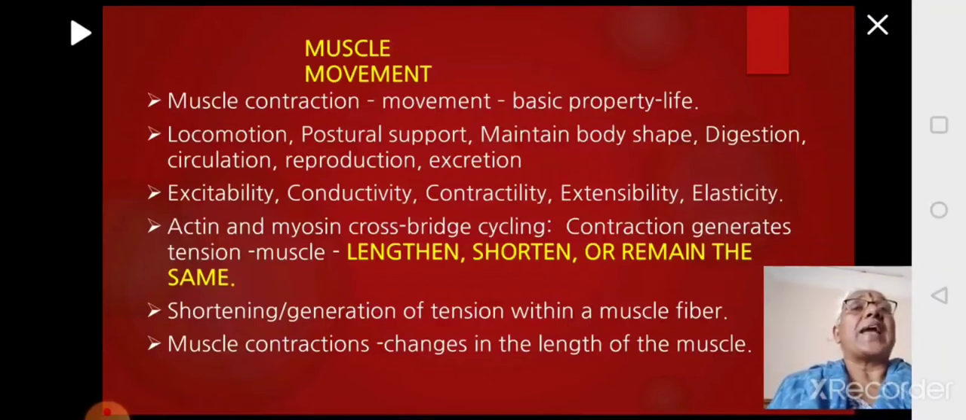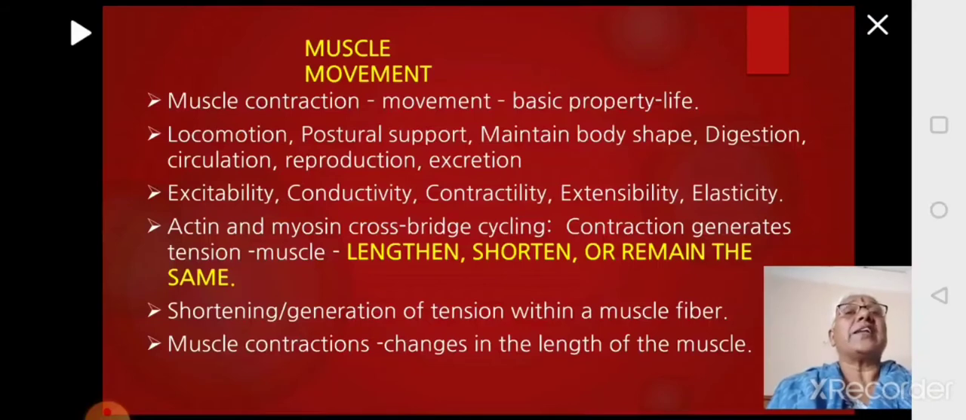Then it can contract. And once it contracts, it can either become shortened or it can expand. This is extensibility, and it is highly elastic in nature. It is this elasticity which gives the property of extensibility. So for all this, actin and myosin cross-bridge cycling should happen. That is, the actin filament should be pulled over the myosin filament in a repeated pattern called cross-bridge cycling, and this will bring about the contraction of the muscle.